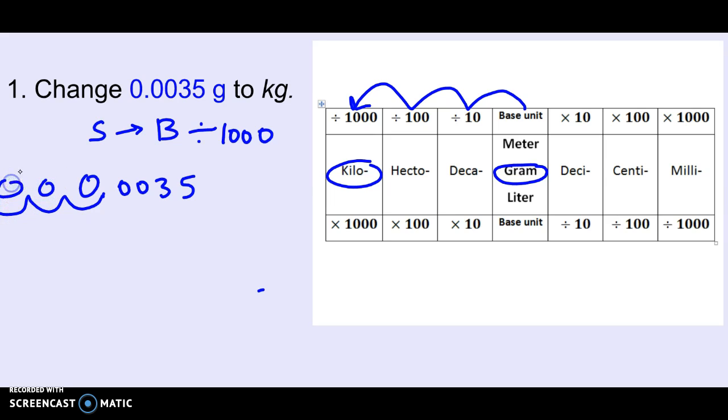And remember, we have to put zeros in where those places are. So now we have 1, 2, 3, 4, 5 zeros, and we have turned it into kilograms. This answer makes sense because grams are a smaller unit than kilograms, so we need less kilograms to represent the same amount.